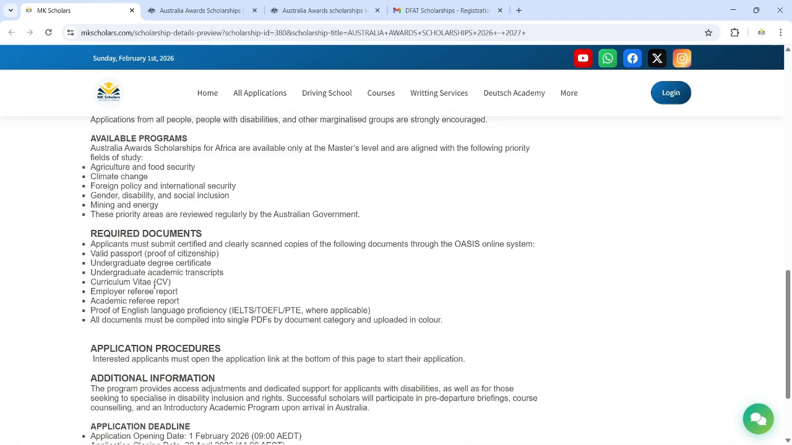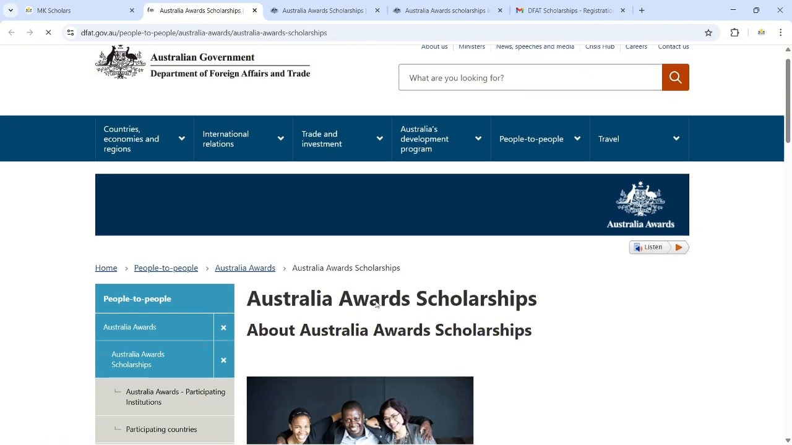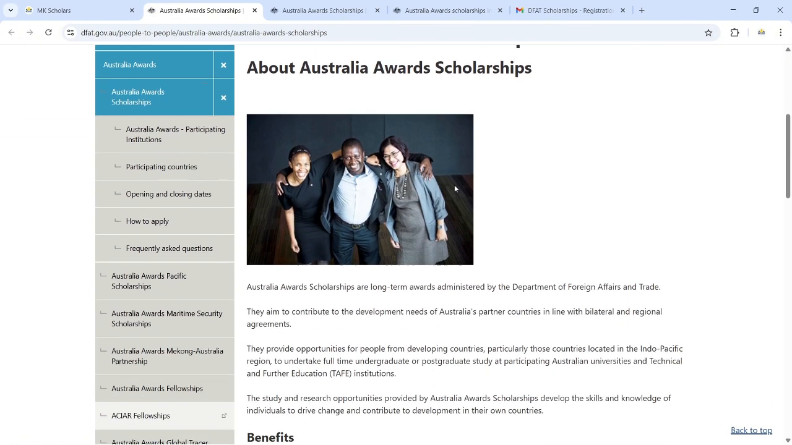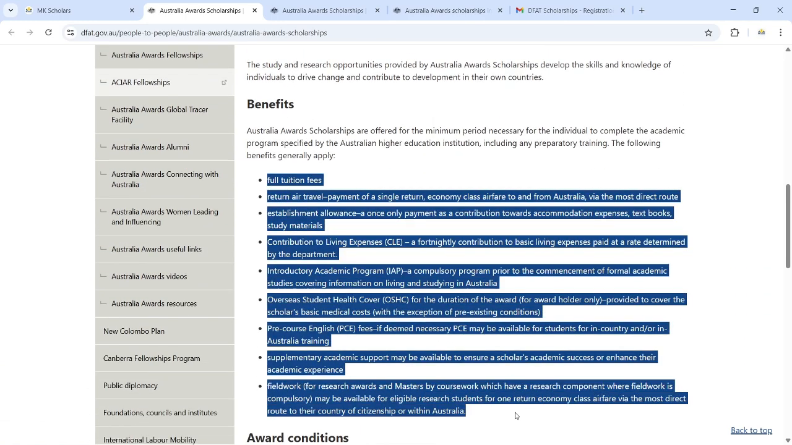Let me continue to the link. For the application link, we have already provided it for you through our website, MK Scholars. You have to come and click on open application link, and this is the one I was talking about, Australia Award Scholarship. As I said about the scholarship benefits, each and everything is going to be covered. But you want to make sure that you read all of this before you apply.